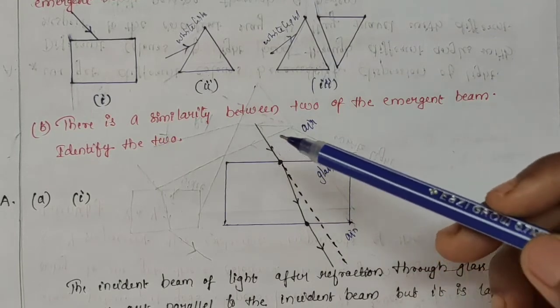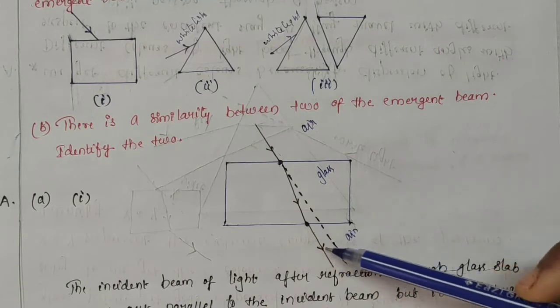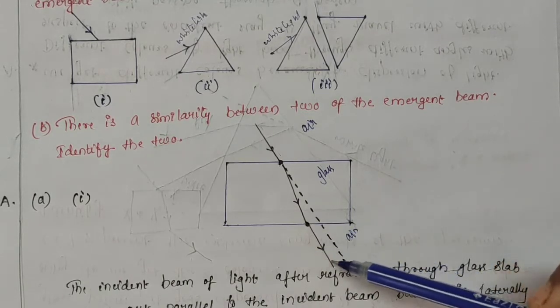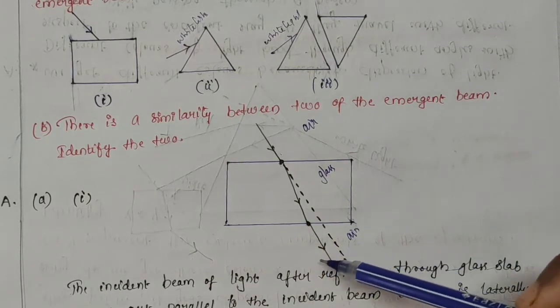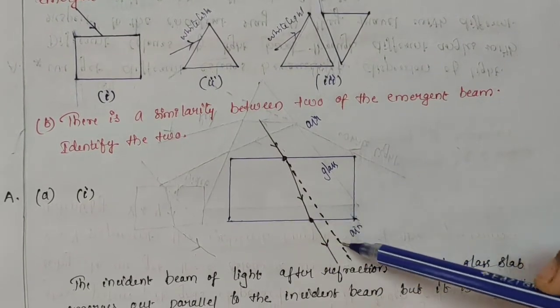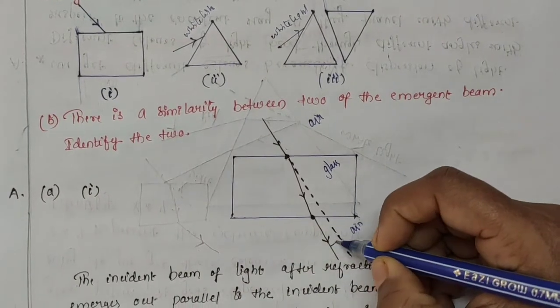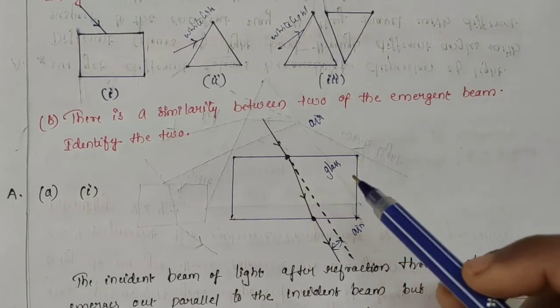So the incident beam of light after refraction through the glass slab emerges out. This one is the emergent ray. This emergent ray is actually parallel to the incident ray, but it is laterally shifted. No dispersion takes place in this case.